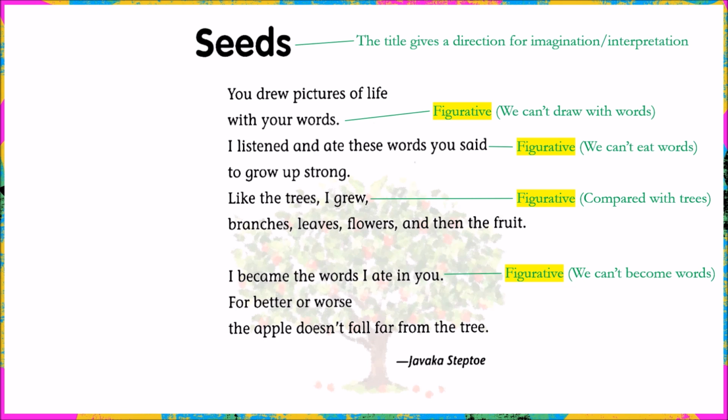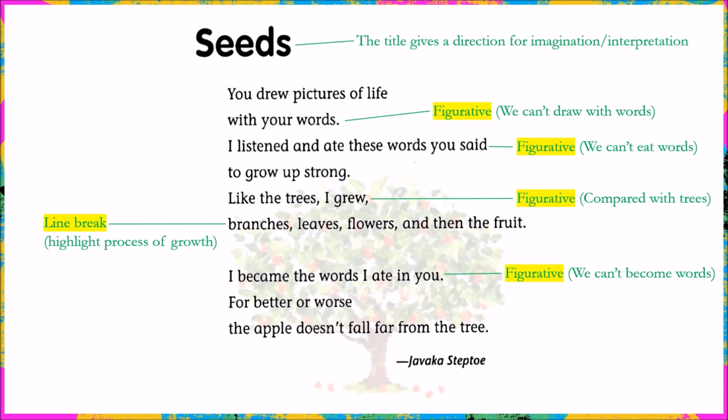Wait a minute, did you notice this is a list of words like the one with butterfly and bee that we've looked at? The line break here highlights the process of growth from a seed to the fruit of a tree. Then we know that this is something we have to pay attention to. As we read on, the second stanza says, I became the words I ate in you. For better or worse, the apple doesn't fall far from the tree.